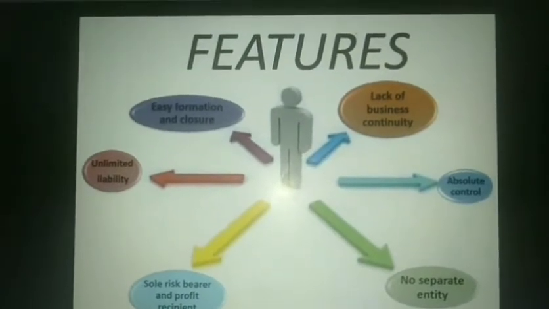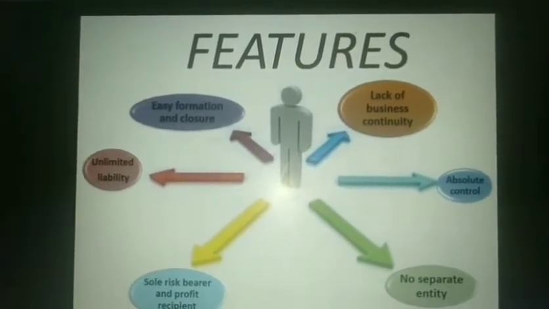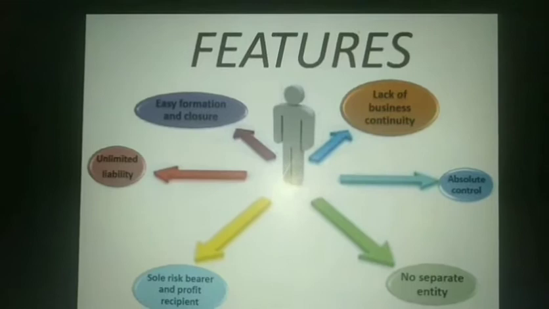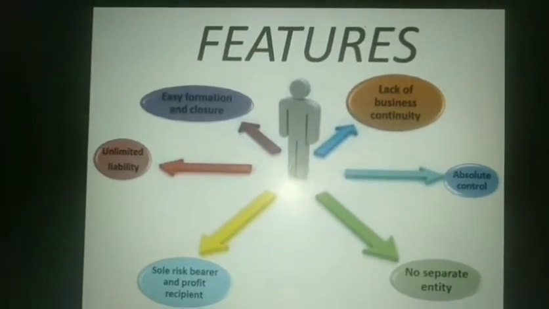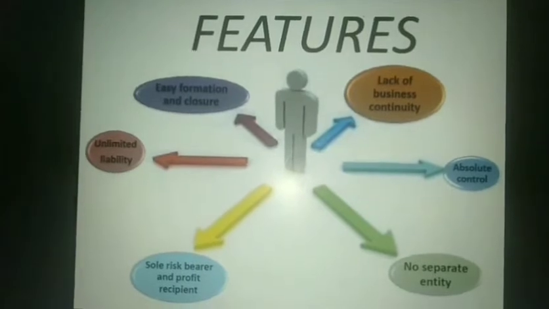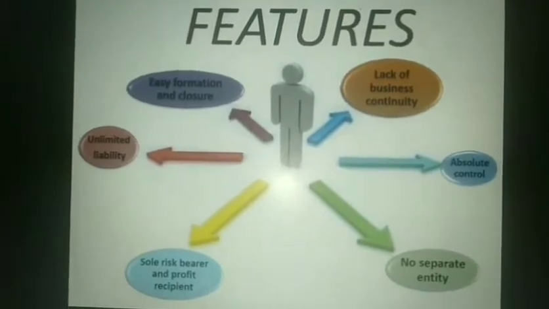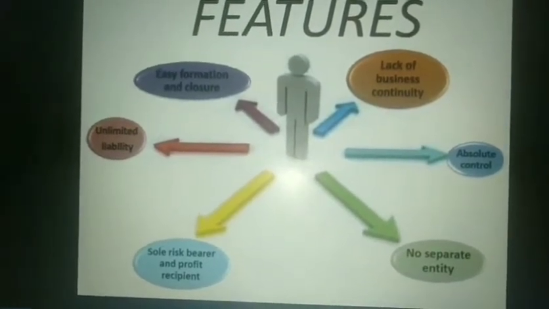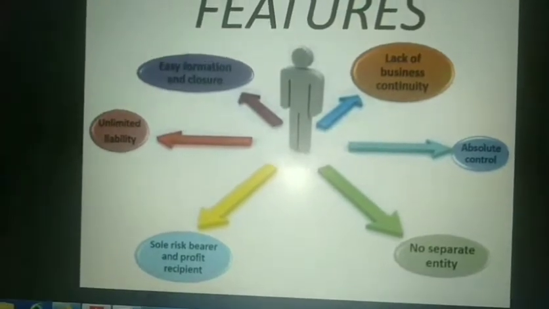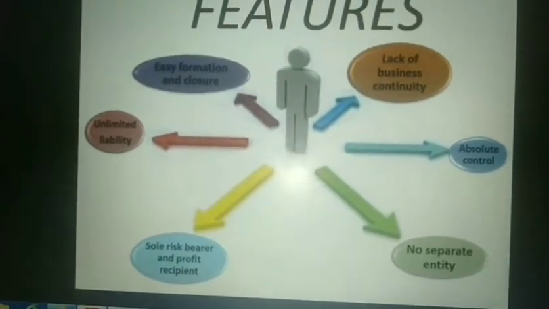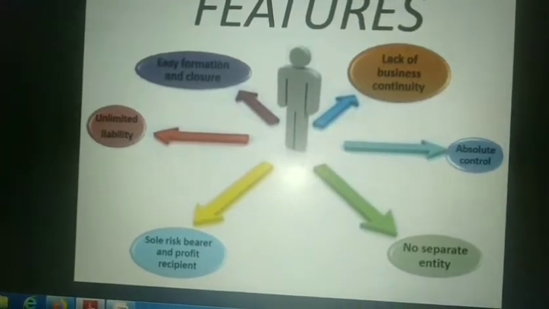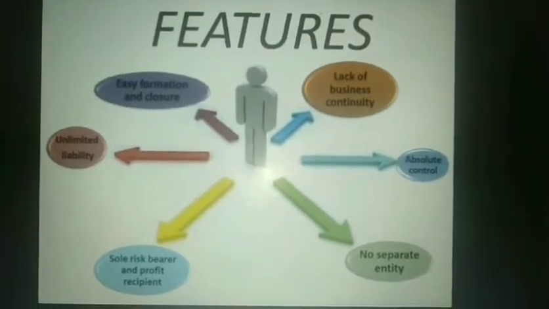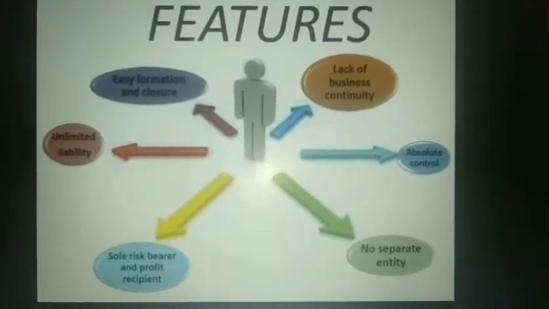The next most important feature is lack of business continuity. As in case of sole proprietorship, the sole proprietor is the only owner of the business. So in case of death, physical ailment, or insanity of that sole proprietor, that may lead to a detrimental effect on the business, and it can even cause the closure of the business. If that sole proprietor dies or becomes insane or gets imprisoned, that business ceases to exist.